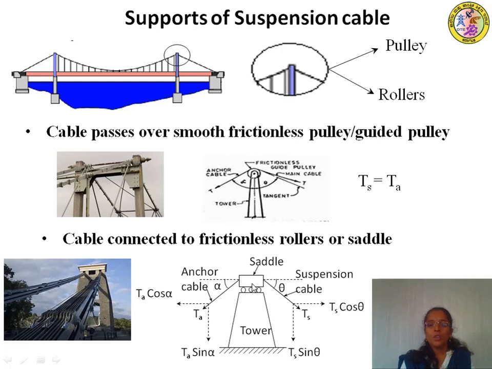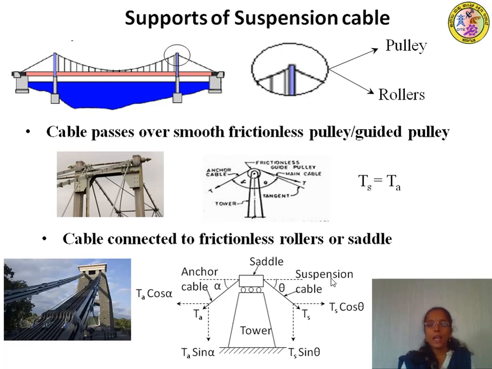If it has to stay at the same position, there should not be any horizontal movement, which means horizontal forces should be 0. That means the summation of forces along the x direction should be equal to 0.